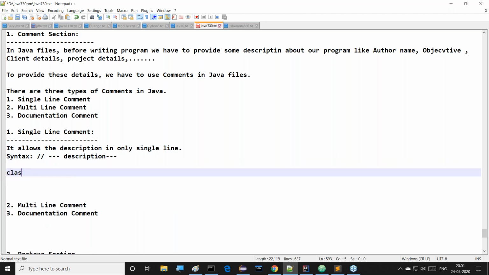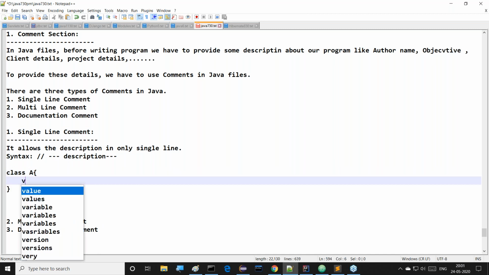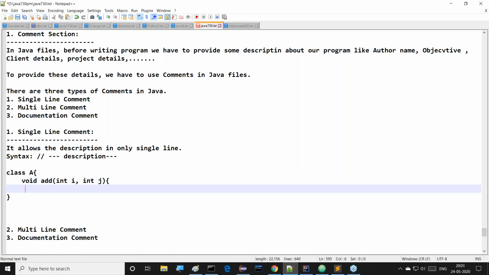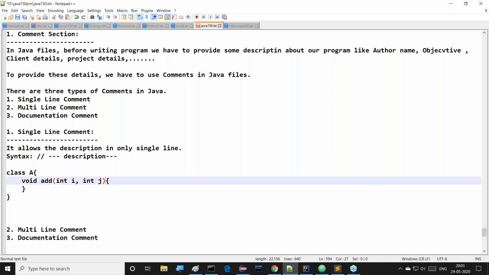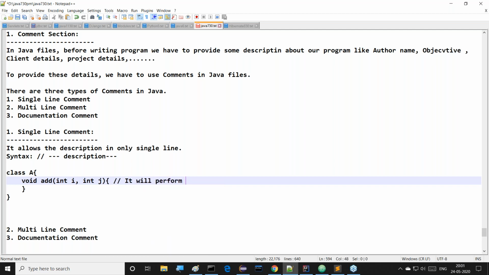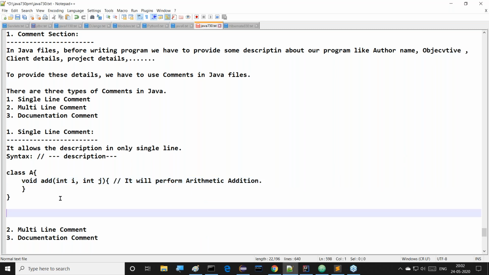For example, I'm taking this class A. Inside this class A, observe this clearly: void add(int a, int b), where we provide some content. Now I want to provide one line of description about this add method: it will perform arithmetic addition. To provide this description, we are using two forward slashes.